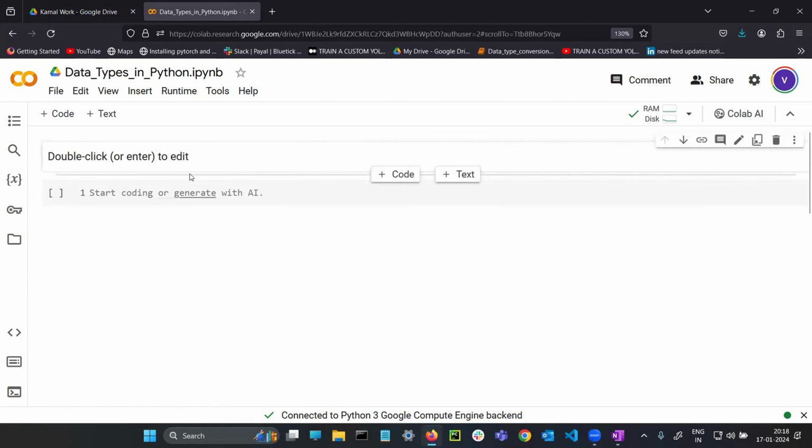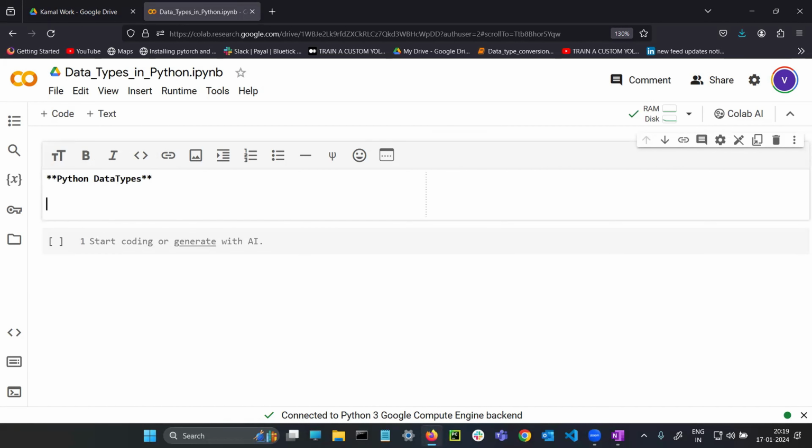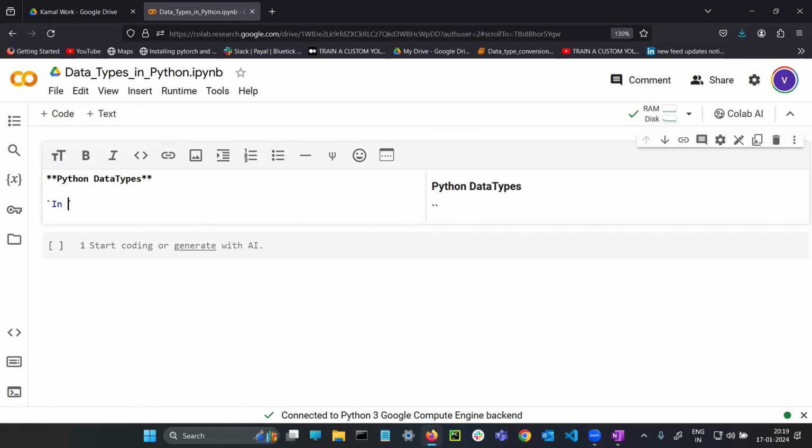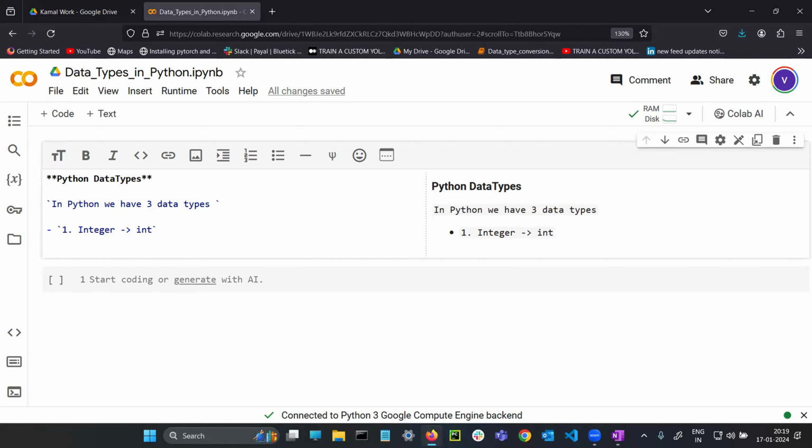See, I'm clicking on the text. Double click on it. See how beautifully I will write the text. Python data types. In Python, we have three data types. What are they? See, clearly I will write. The one is integer, whose nickname is int. The nickname is nothing but int.